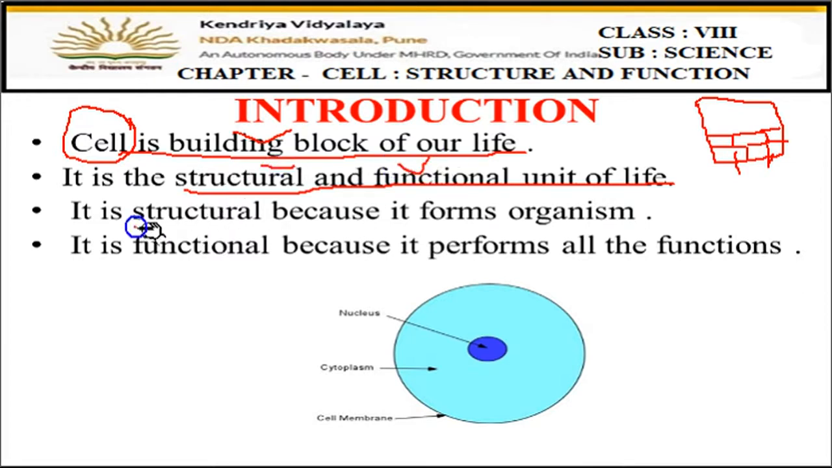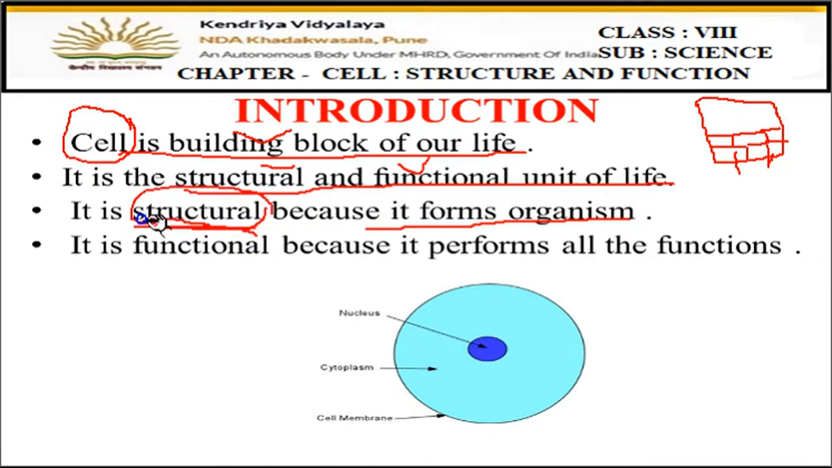Why do we call the cell structural? Because it forms the organism. It forms the complete structure of the organism. The complete body of the organism is made up of cells. So the complete structure is made of cells. That's why the cell is the structural unit, right?